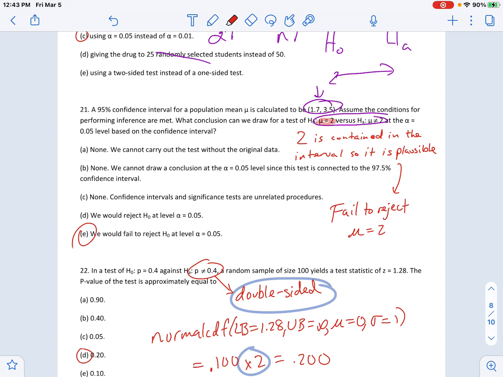That means of these two, no pun intended, we're thinking the mu equals 2. So what conclusion is that? That's a fail to reject that mu equals 2 idea. Okay? So in this case, when you pair a 95 and a 5% together, the fail to reject, because 2 is contained, so 2 is plausible. We can't reject that idea. You fail to reject it. So that's what you get.